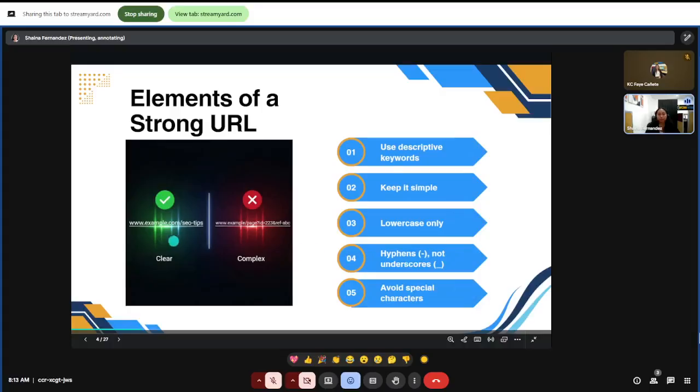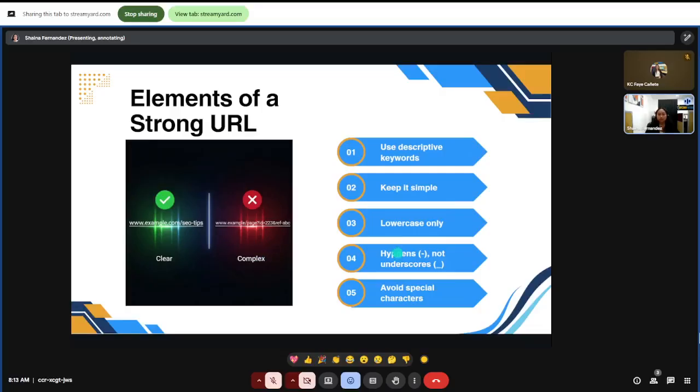So here's an example. example.com/seo-tips is clear and optimized, while this one, example.com/page with random numbers or codes, is really confusing and unhelpful for your site.